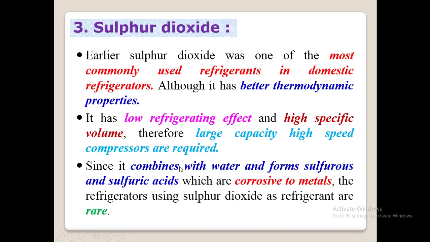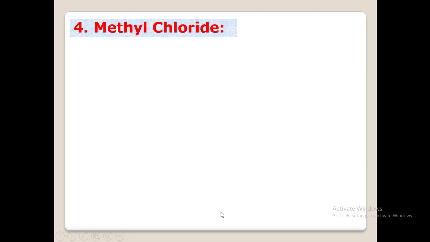Since it combines with water and forms sulfurous and sulfuric acids, which are corrosive to metals, refrigerators using sulfur dioxide as refrigerant are rare. Because of this disadvantage, it combines with water and forms sulfurous and sulfuric acids. That makes sulfur dioxide a corrosive element for metals, thereby its application is reduced. Therefore, refrigerators using sulfur dioxide as refrigerant are very rare.